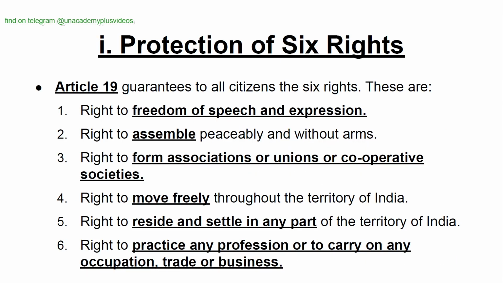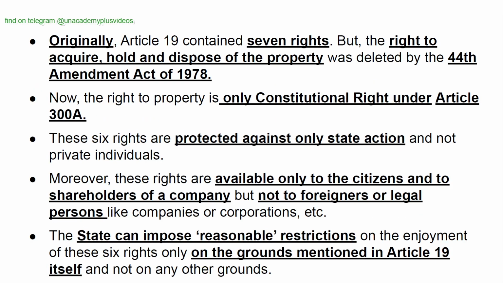Protection of six rights. Article 19 guarantees to all citizens the six rights. These are right to freedom of speech and expression, right to assemble peaceably and without arms, right to form associations or unions or cooperative societies, right to move freely throughout the territory of India, right to reside and settle in any part of the territory of India, right to practice any profession or to carry on any occupation, trade, or business. Originally, Article 19 contained seven rights, but the right to acquire, hold, and dispose of the property was deleted by the 44th Amendment of 1978.